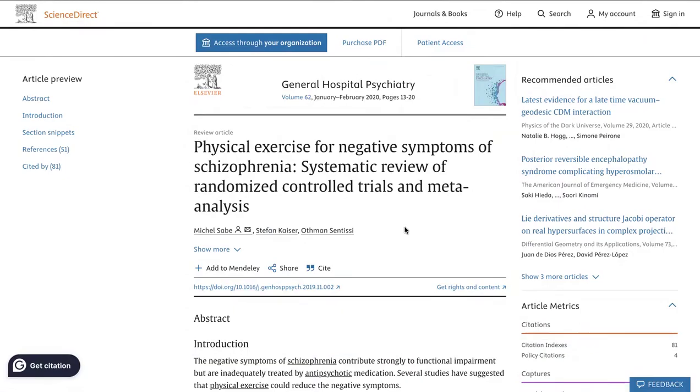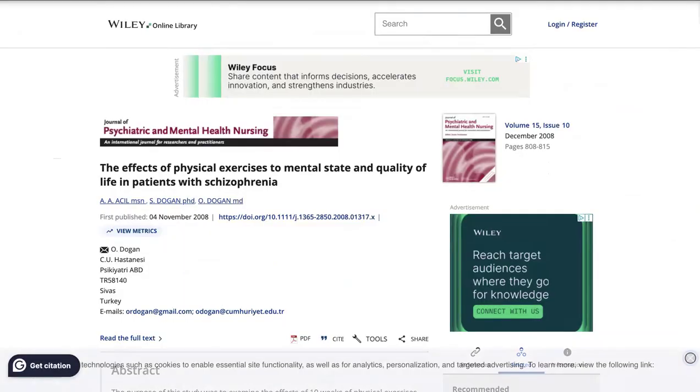Now, this is a perfect example of what does not work. Anything that says systematic review of randomized control trials would not be approved. This means they did not conduct research themselves. They just took a whole bunch of research articles that already exist and put it into one. So this is an information article. That's something you need to look out for. Let's look at the last one.